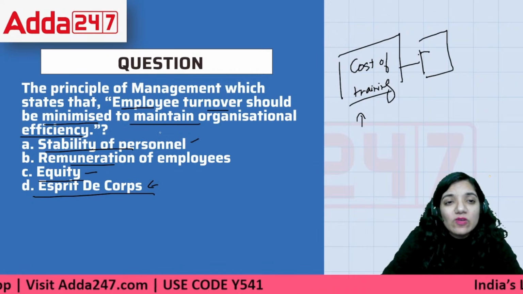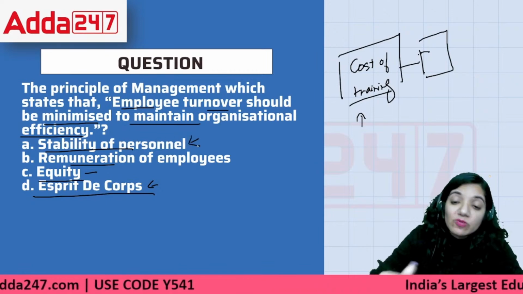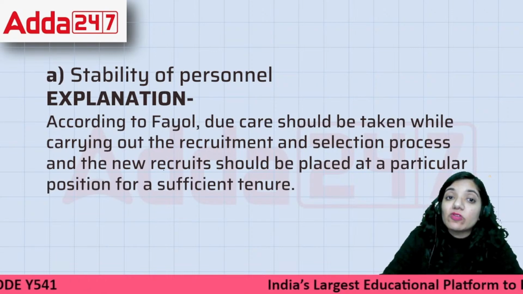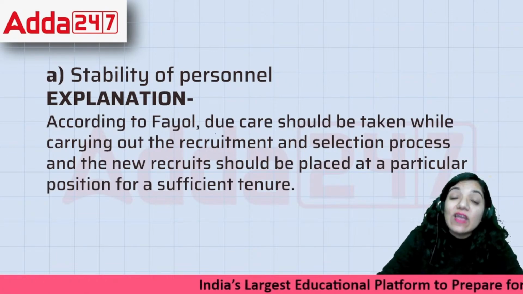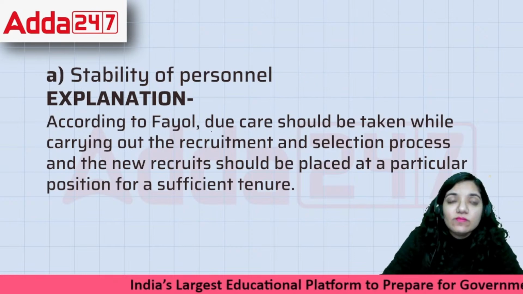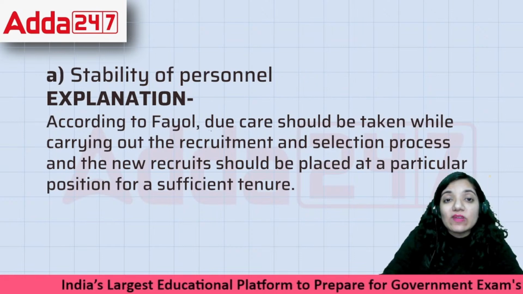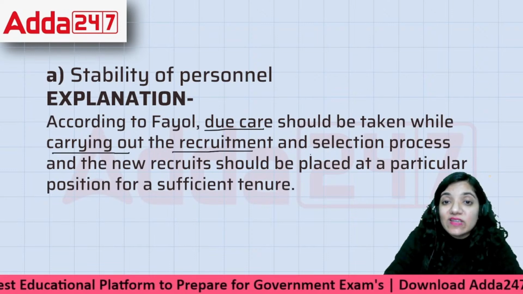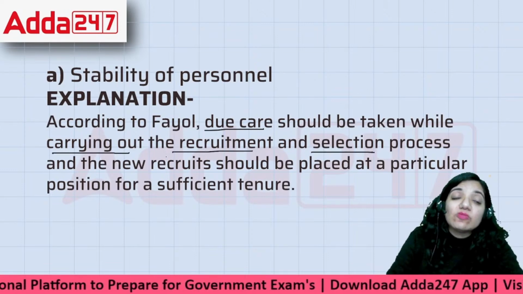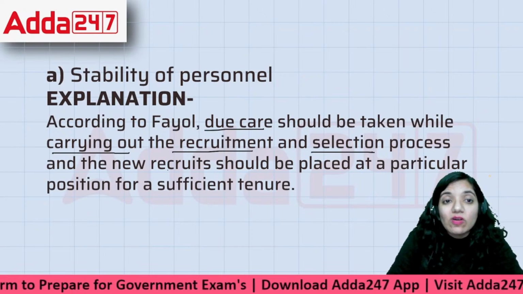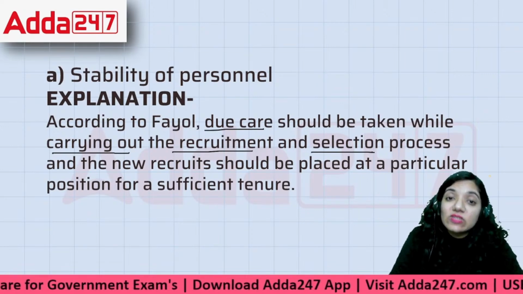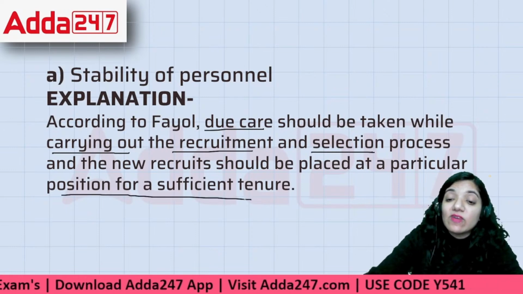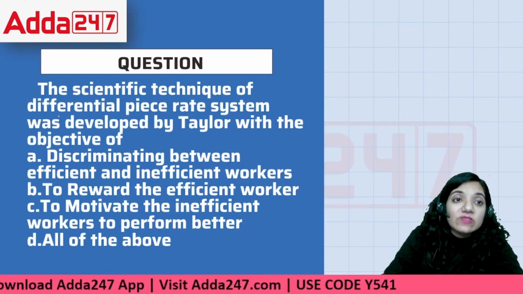So none of these are working unless we talk about stability of personnel. The person who is living with us, a part of the organization, has to be trained and has to be pursued to be a part of the organization. Due care should be taken while carrying out the recruitment and selection process. We need to make sure that the person in the organization deserves to be there. So that is something they define. Sufficient tenure should be defined there. Okay, here comes the next question.